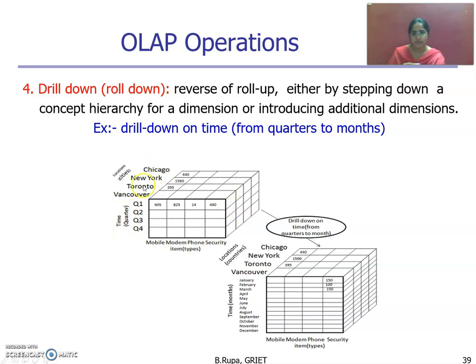And as usual, we have a data cube available. Apply this query as a drill down on time from quarters to months. Whatever quarters are available, quarter 1 to quarter 4, move into all the months, January to December. Because of this, obviously dimensions are increased, introducing additional dimensions here. Previously we had only quarter 1 to quarter 4 dimensions. Now we have January to February dimensions available. This is about the drill down operation.